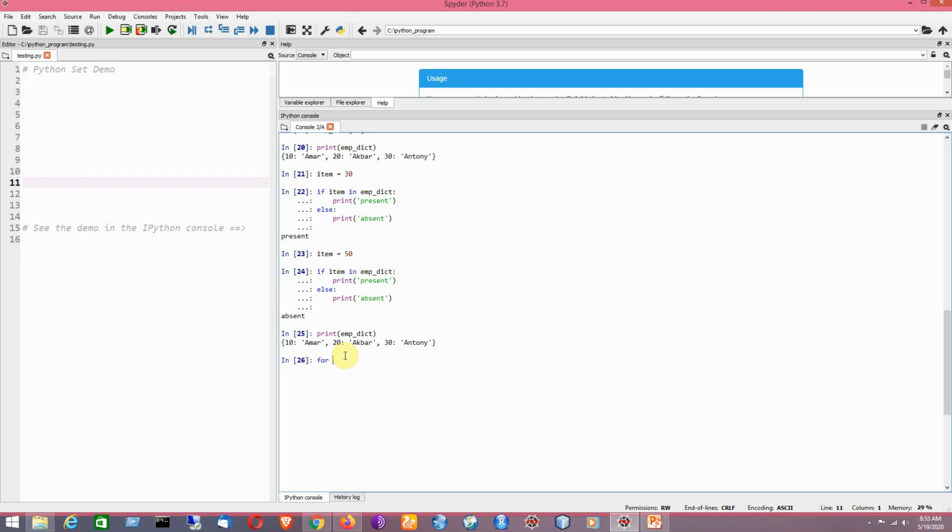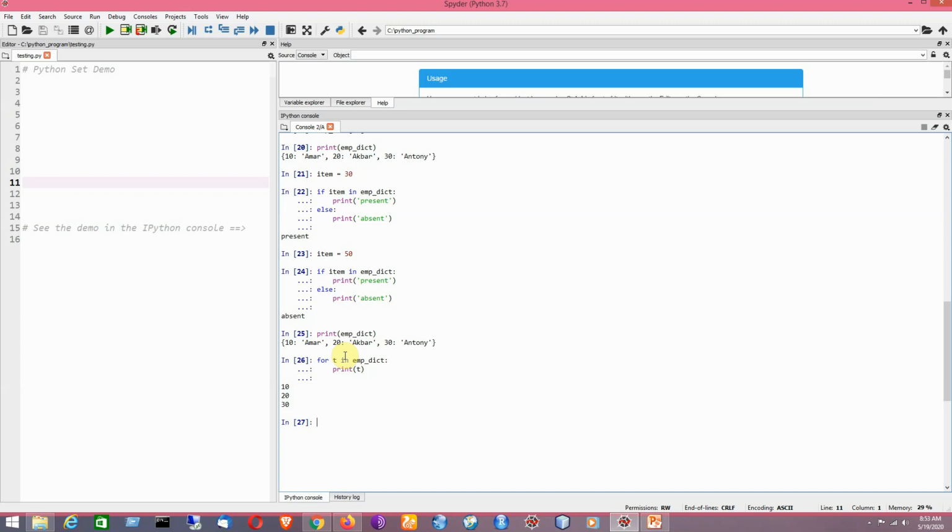So basically I am going to use the for in loop. So I need to maintain the proper indentation, otherwise it will not work. So I can print the keys in that way.